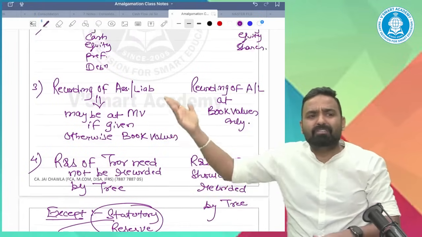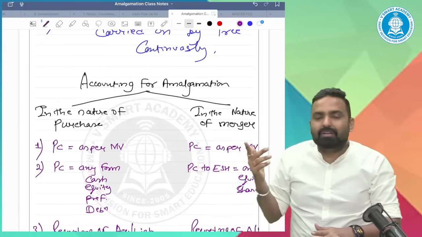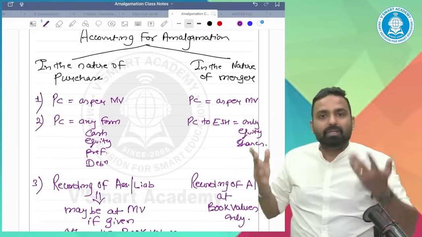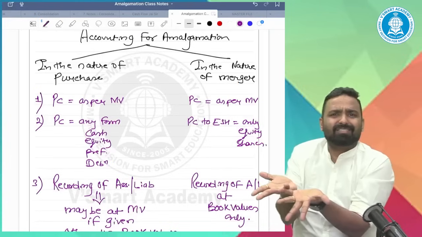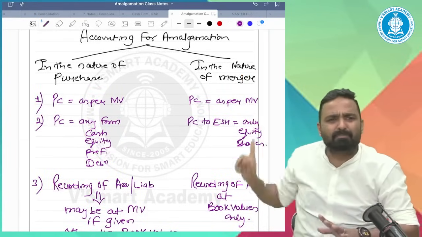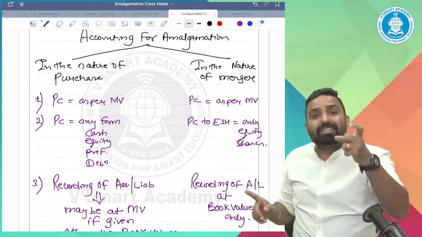Why record the market values? The basic idea is just merge the balance sheets now. Your balance sheet plus my balance sheet equals balance sheet after amalgamation. Simple.